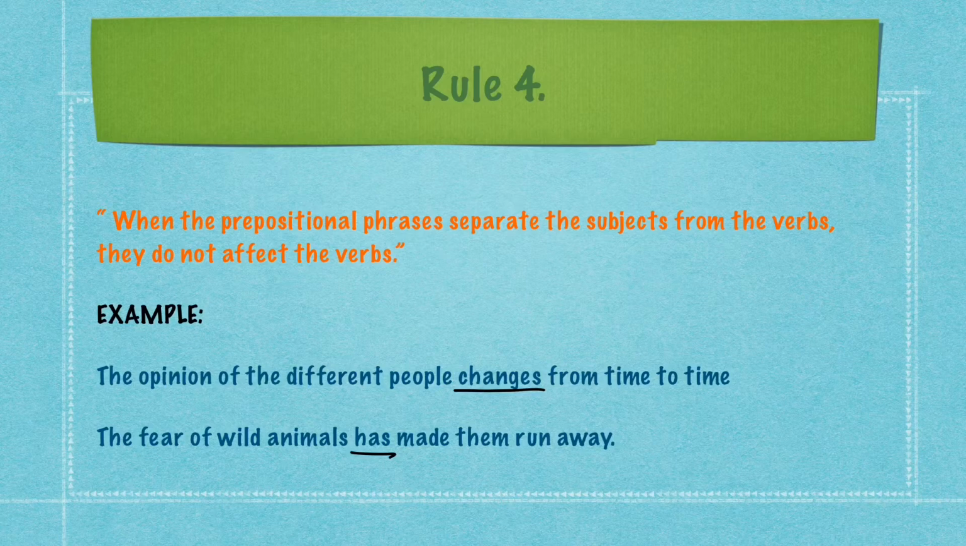Let us take one more example. The fear of wild animals has made them run away. Here we have ignored the phrase of wild animals and focused on fear, which is singular in form. So the singular verb has is used here. I hope these examples have made rule number 4 clear to you. So remember it.